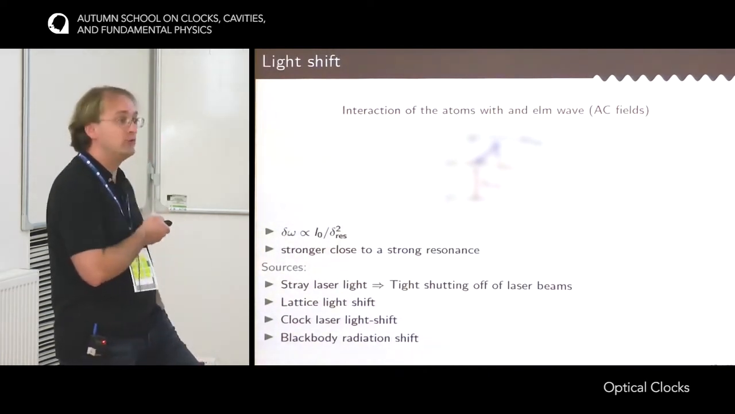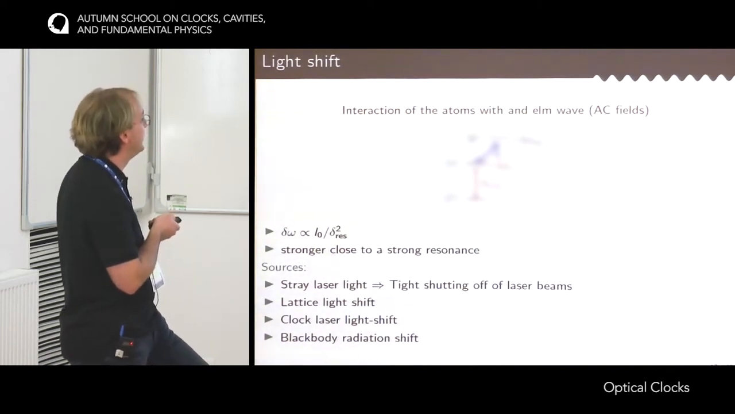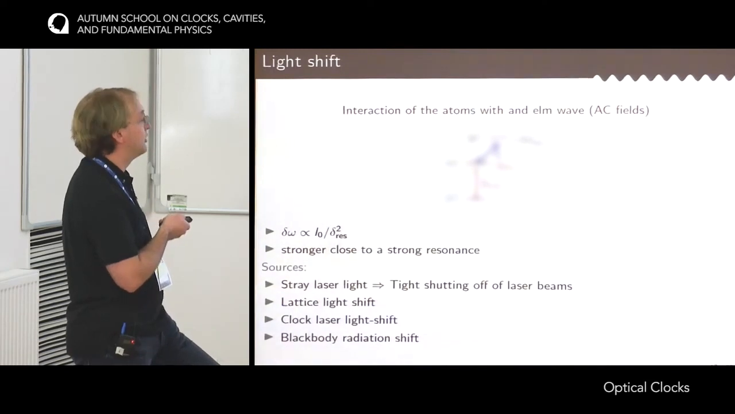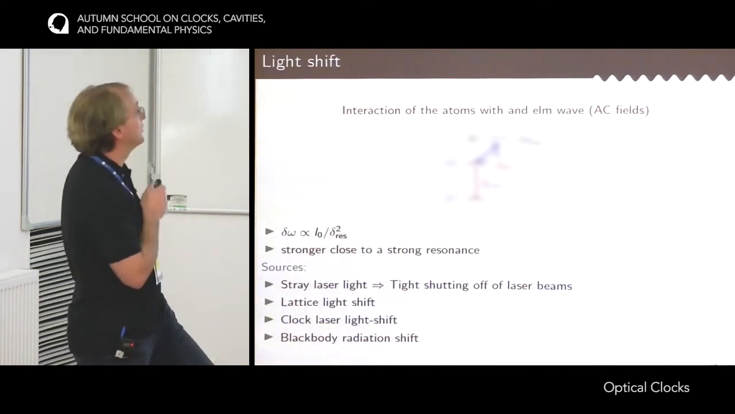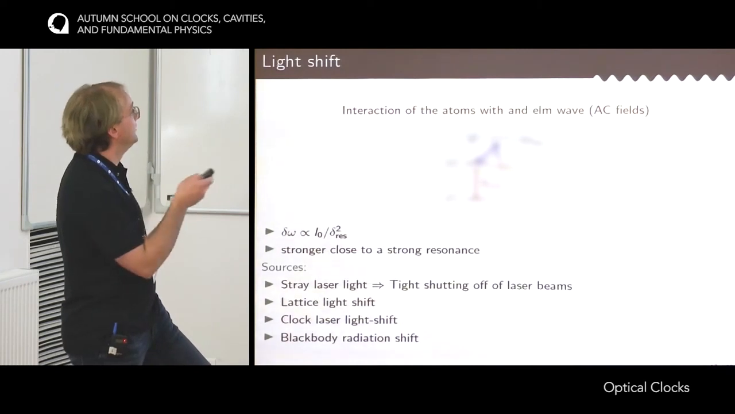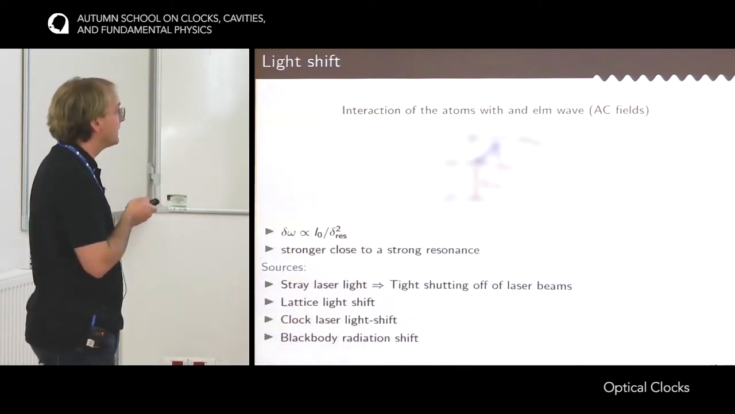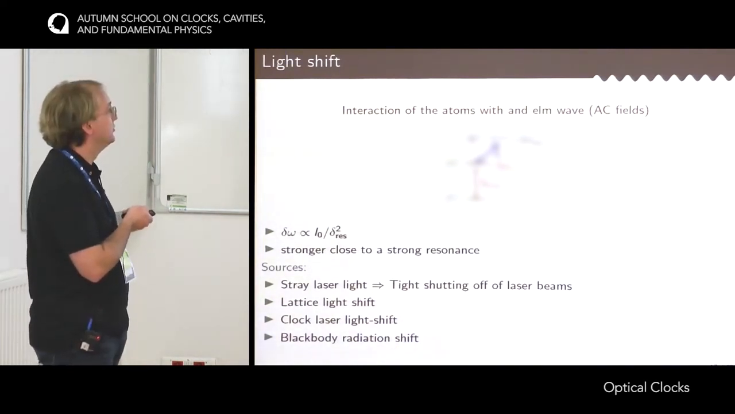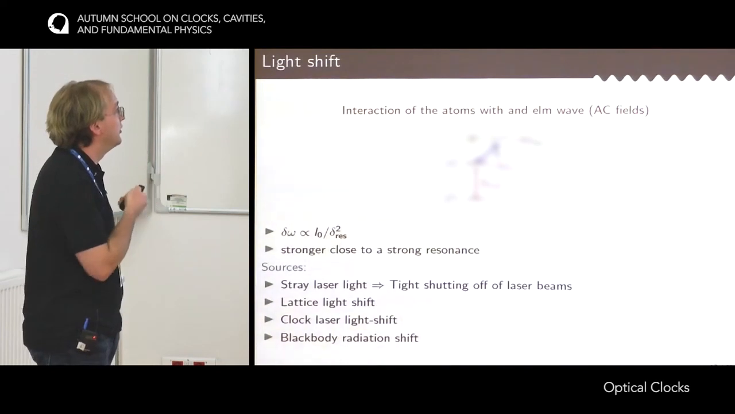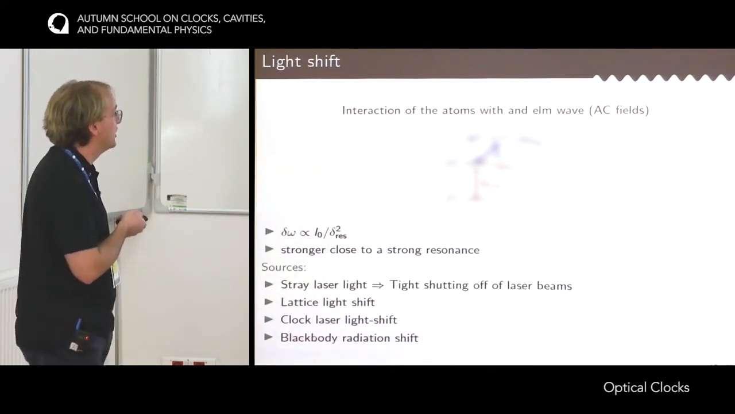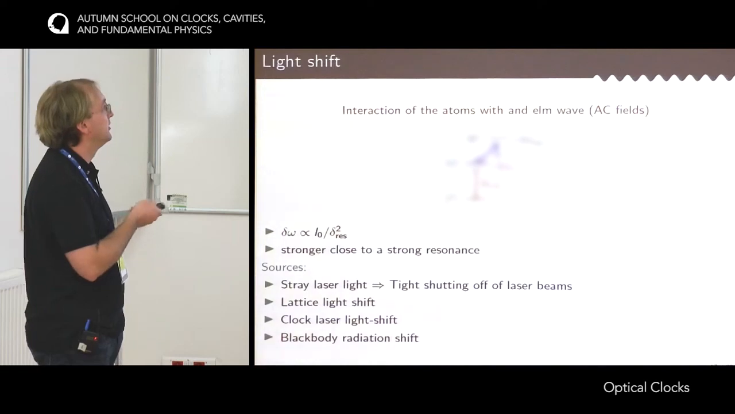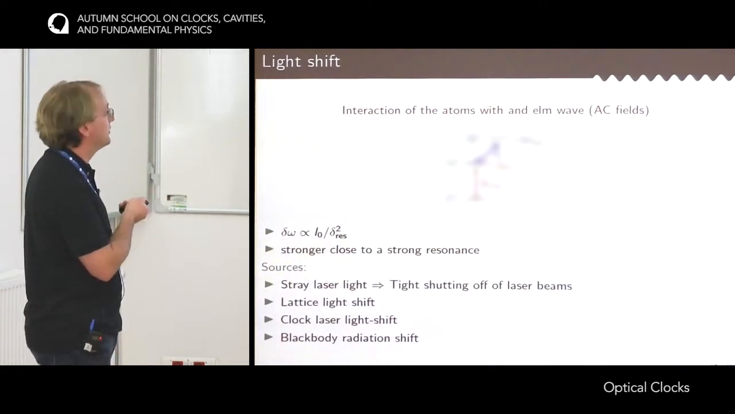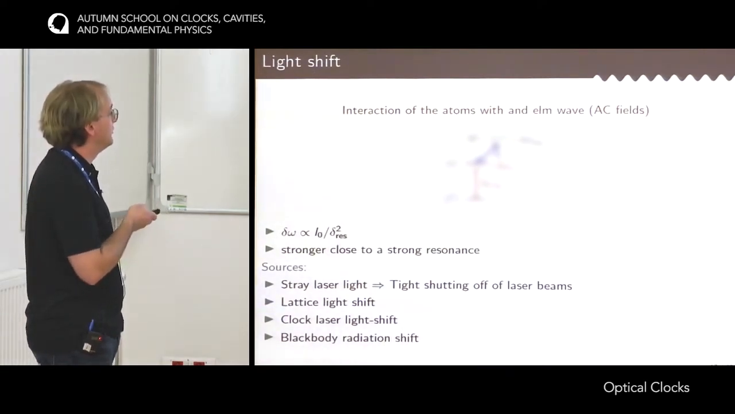However, there are three kinds of light that are not possible to switch off, and so you have to live with them. The first one is the light for the optical lattice. So it's a light that traps the atoms. Of course, you need it during the clock interrogation, otherwise you would not be in the Lamb-Dicke regime. The second light that you cannot switch off is the clock laser itself. You use the clock laser to probe the clock transition, so it has to be on during the clock transition. And the last one you cannot switch off is the blackbody radiation emitted by the environment of the atoms. In the next few slides, I will focus on these three aspects.